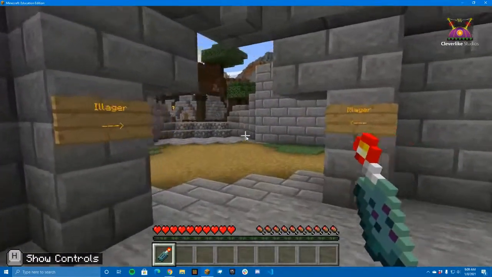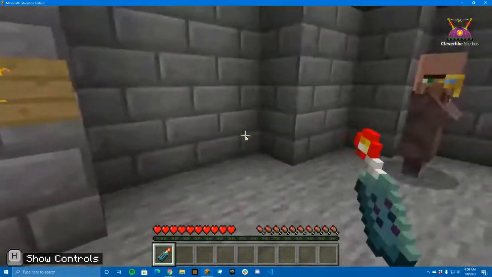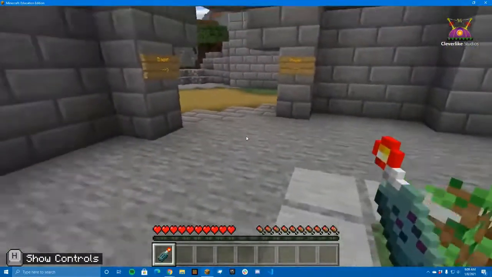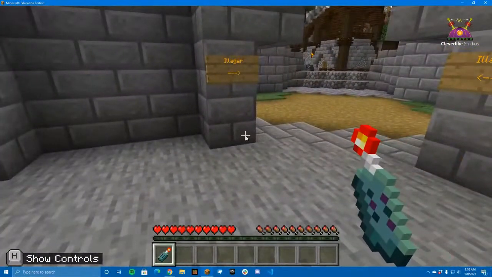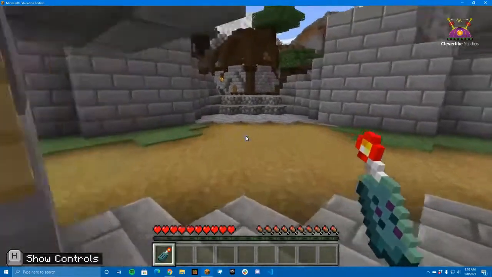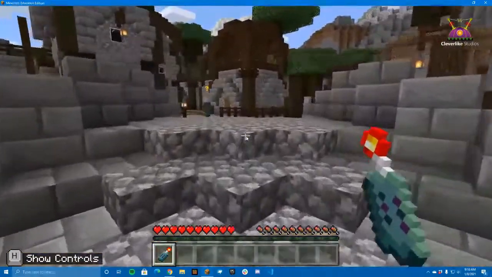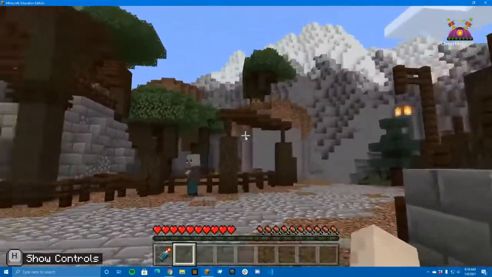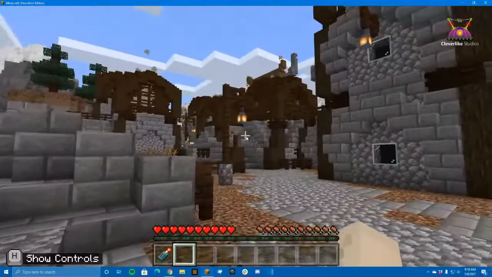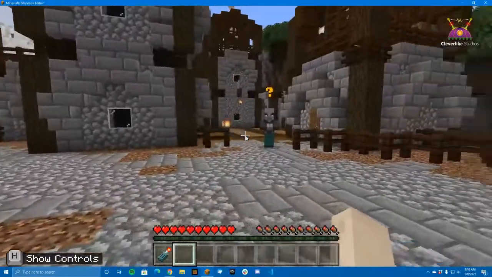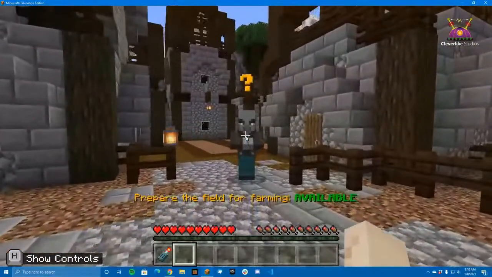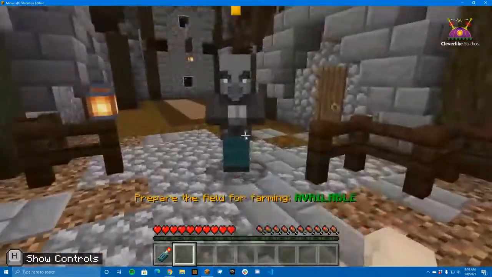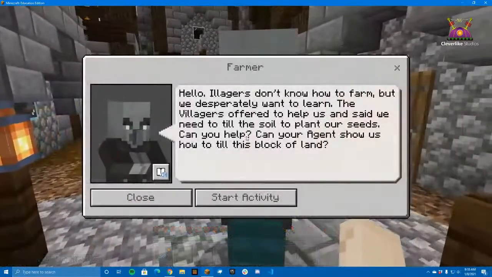We've got our Ender Communicator. We have the illager path or the villager path. So who do we want to start with? Oh, I'm going to pick the illager here. Okay, so we have our nice little villages here. Looks like they're busy doing things, and we have an NPC with a question mark overhead. Prepare the field for farming is an available challenge. So let's see what that is.